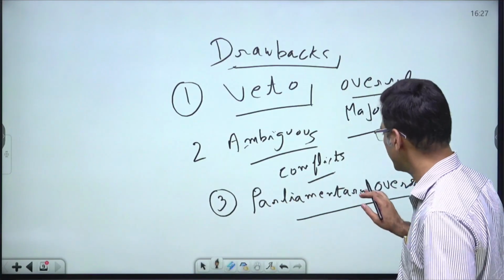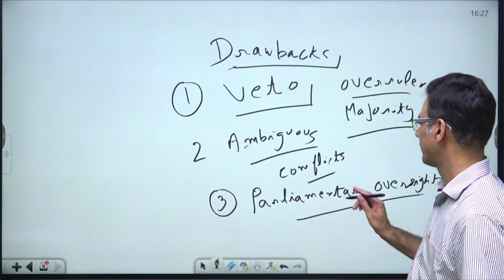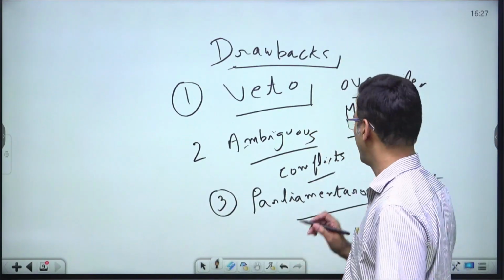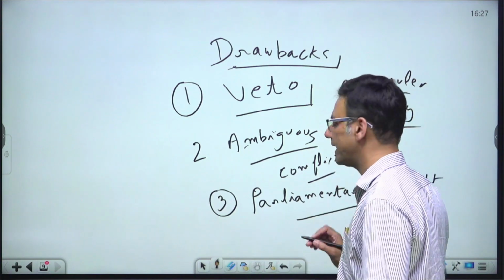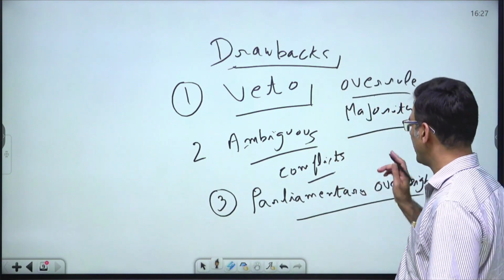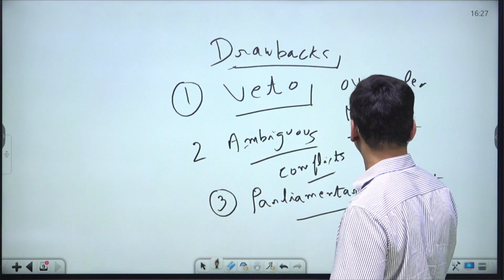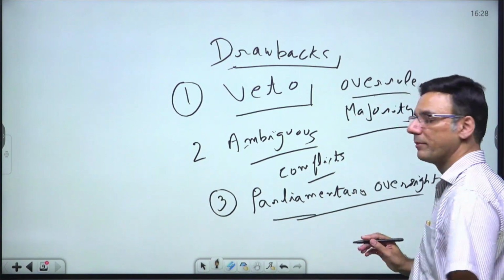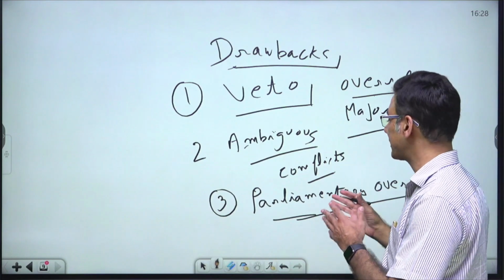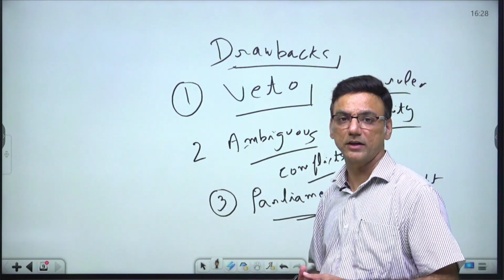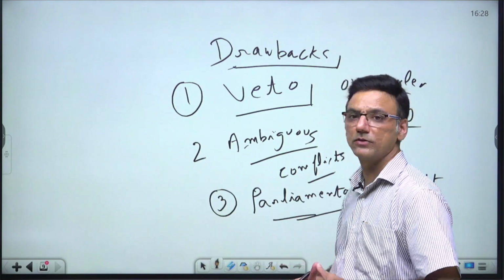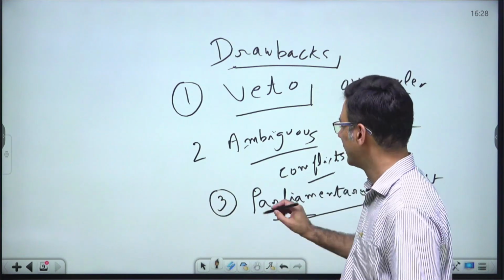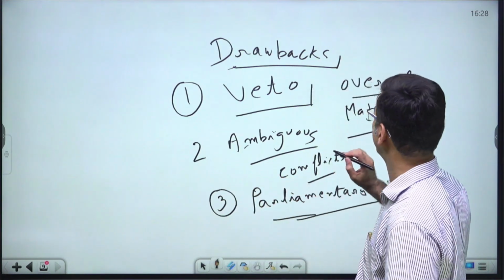So this led to low accountability and lack of transparency in the governance of India, right? Because the British Parliament was not given that authority to scrutinize those reports. Otherwise, it would have taken cognizance of those matters and would have decided accordingly. So that was one of the drawbacks.